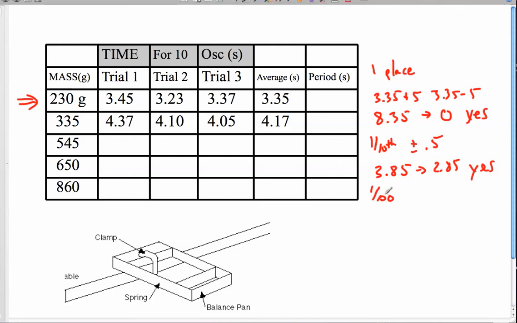So now let's go down to the hundredths place. In the hundredths place, we're going to go plus or minus 5 hundredths. And that's going to be 3.40 to 3.30 on the low side. And you can see that there are numbers there that are outside that range. Therefore, we cannot be very confident that the next measurement will lie within that range. And therefore, in this case, we are confident only to the tenths place. And so this average should not be recorded like that, but rather like this.